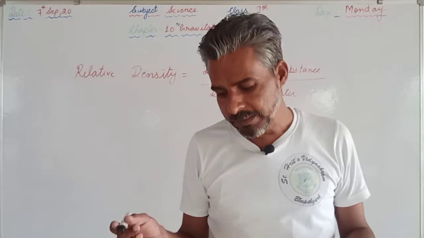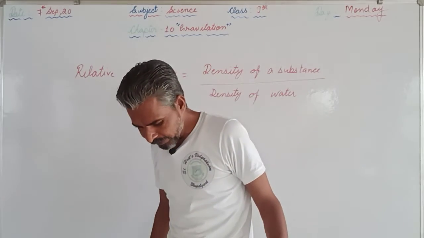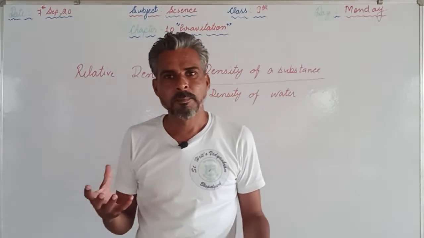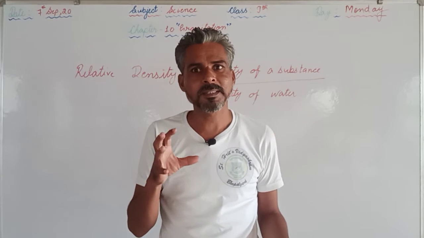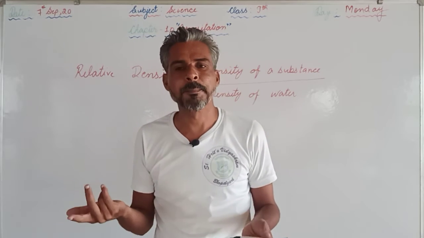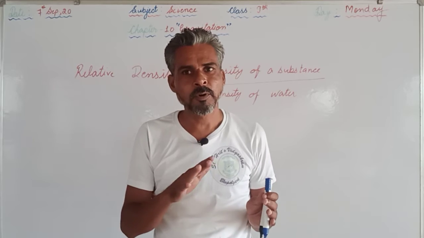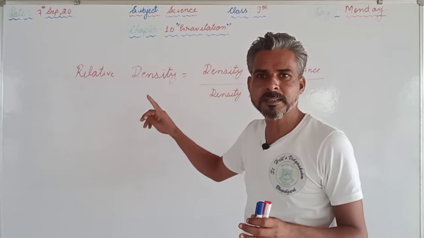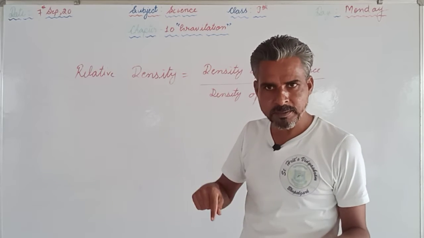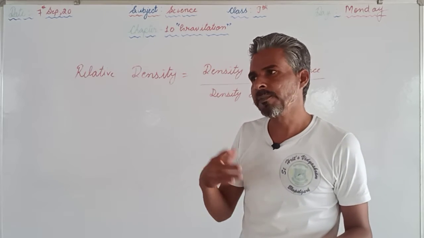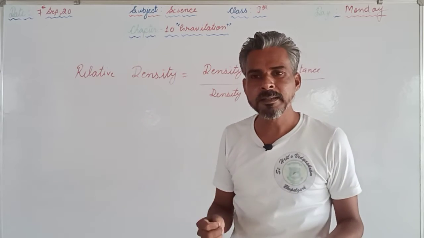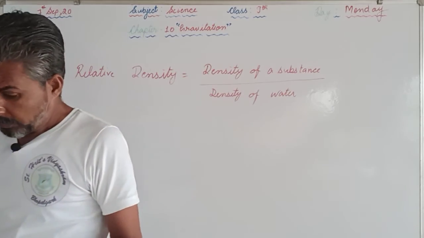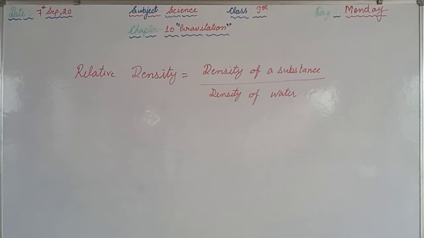So whether the object, or the material of which that object has been prepared, will float or sink depends on the relative density. If the relative density is either 1 or less than 1, then it will float, or if it is more than 1, then it will sink in the water. So these are the last two terms which we had to discuss today.